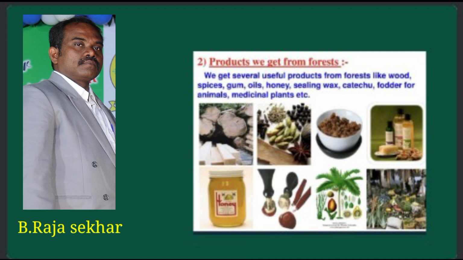These are useful for tanning leather. This is a plant product useful for tanning of leather. Tannins come from cassia and acacia type of plants.